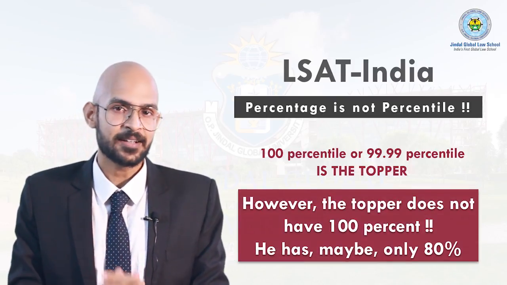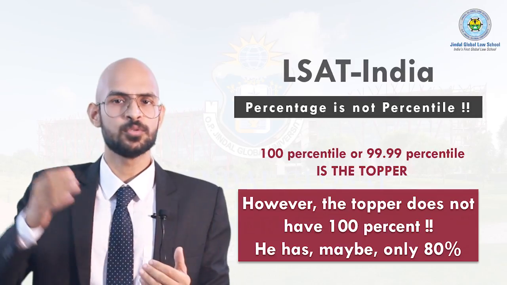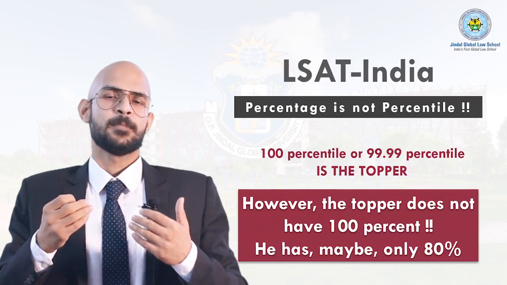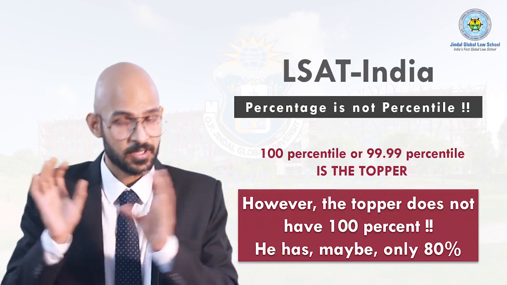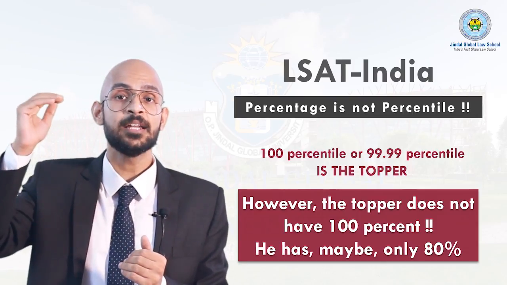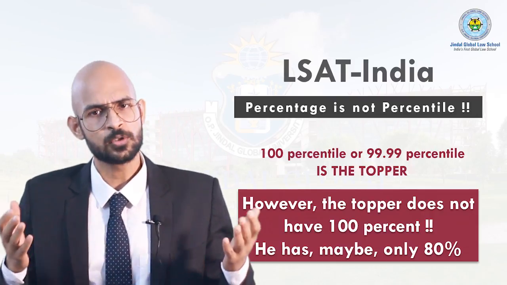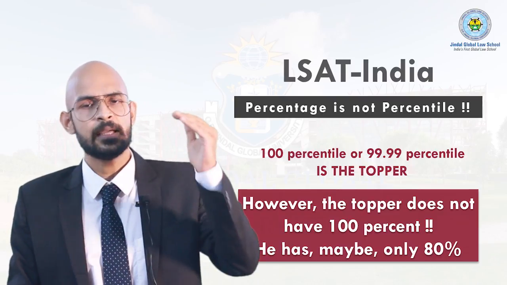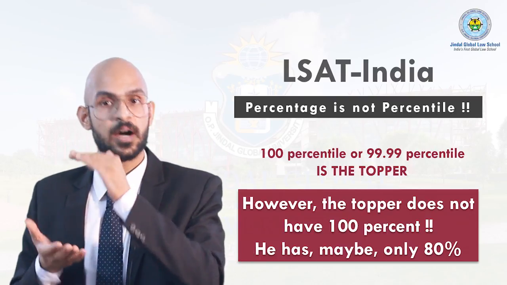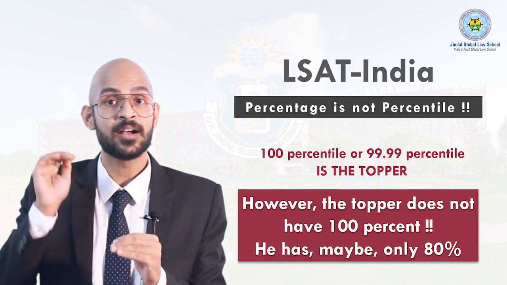There is this exam that's called the CAT, the Common Aptitude Test, I think. And it is the test that is used for admission to management schools, including the IIMs and others. Now, the percentile and the percentage conversion of the CAT will help us to understand some things for the LSAT. You see, the person who scores a 99.99 percentile in the CAT, which means let's say the person who has scored 100 percentile, the people who are the toppers of the exam, they do not get 100% in the exam, right? So which means that, let's say the CAT is of 100 marks, the person who has 100 percentile, which means that he's the best, does not have 100% marks.